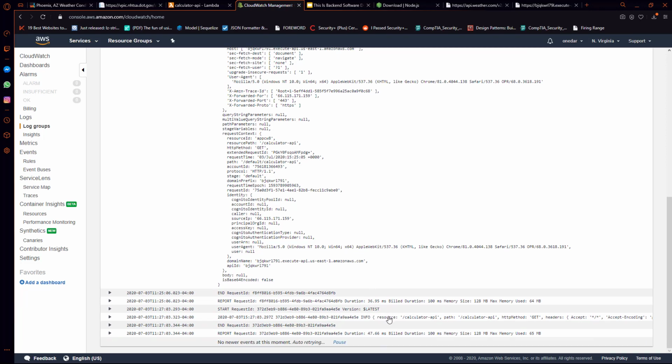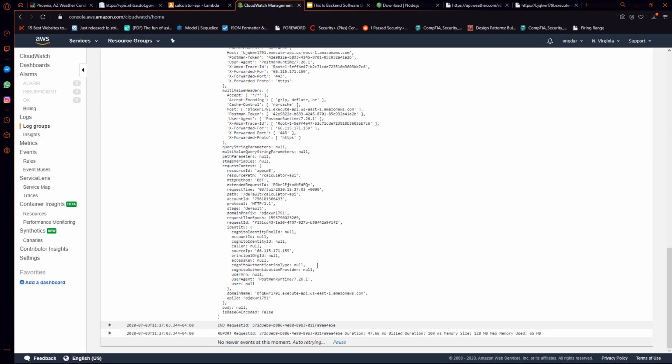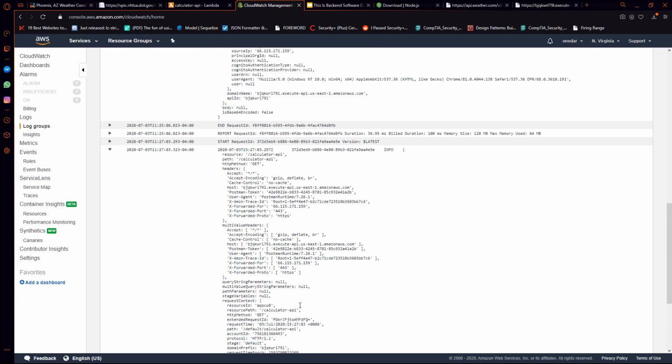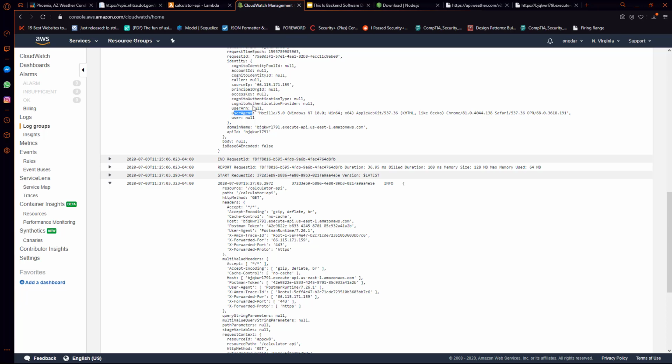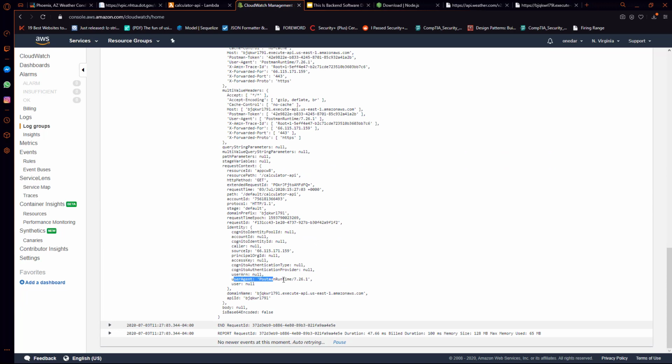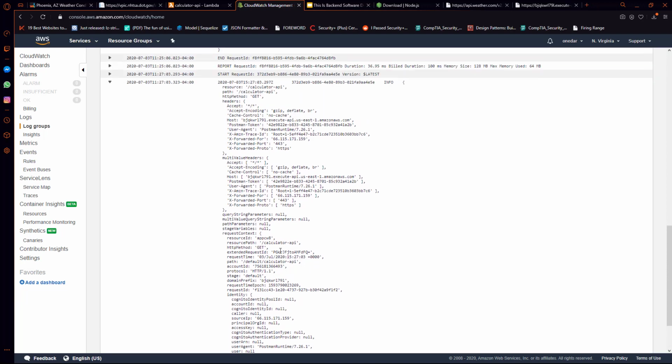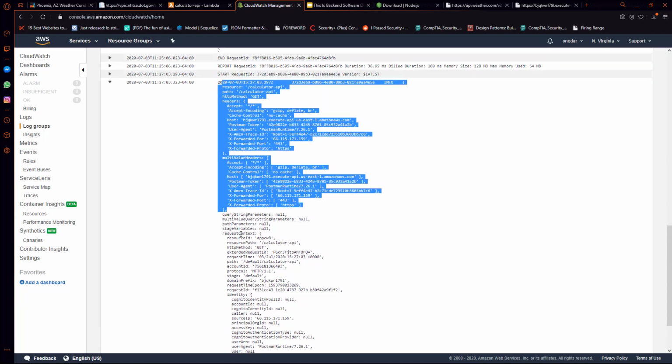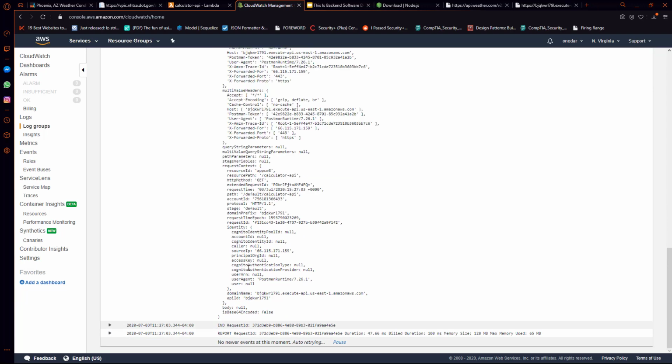Okay, so there's our event, and we can see that it's really almost identical. Something that will be different is the user agent. The user agent is inside the identity object, which is inside the request context object. And that's going to give us some context about where the caller is calling from. So we can see this is definitely coming from a browser, but this call was coming from Postman.